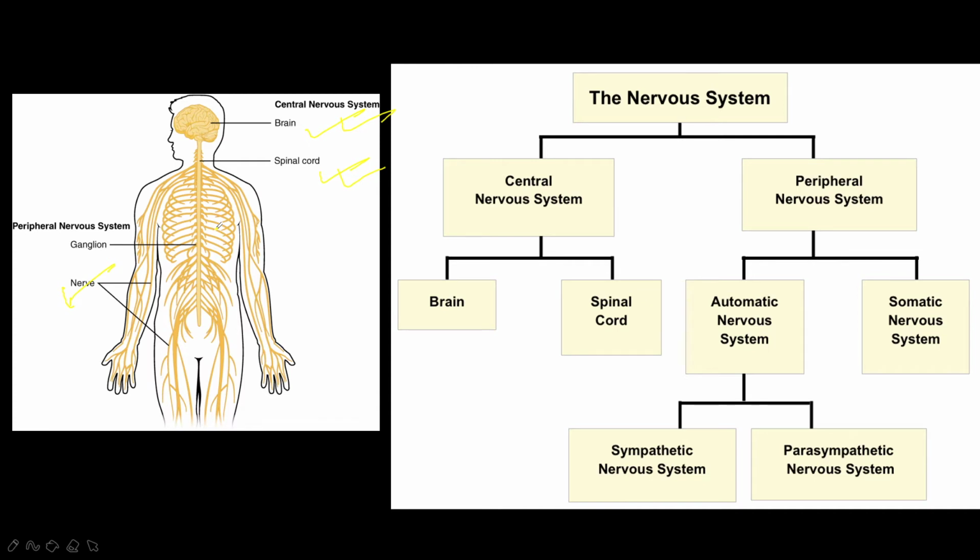There are mainly two types of nerves present in our body: cranial nerves and spinal nerves.